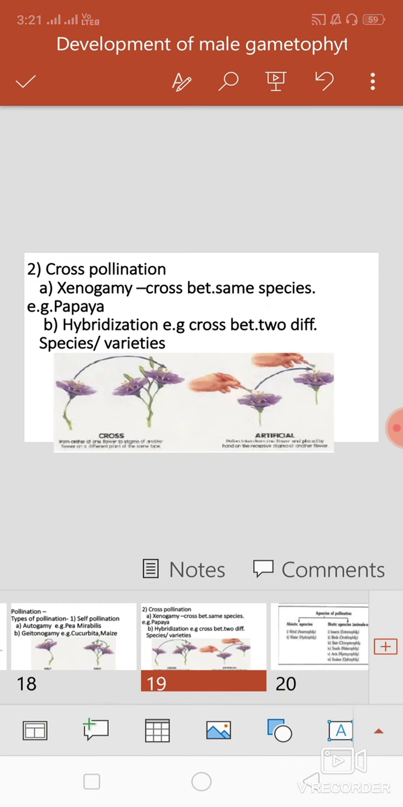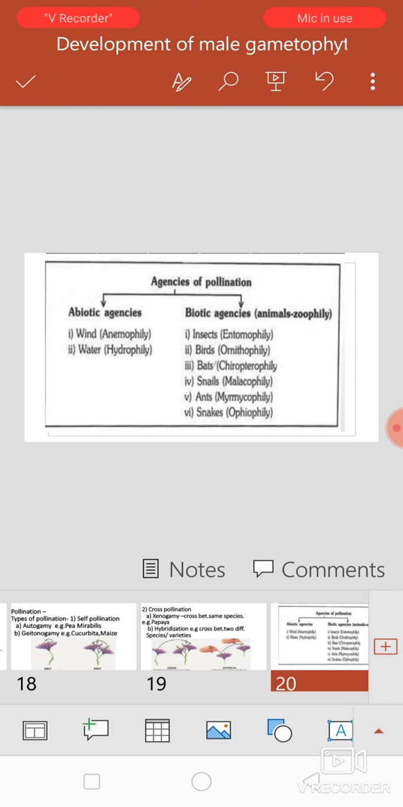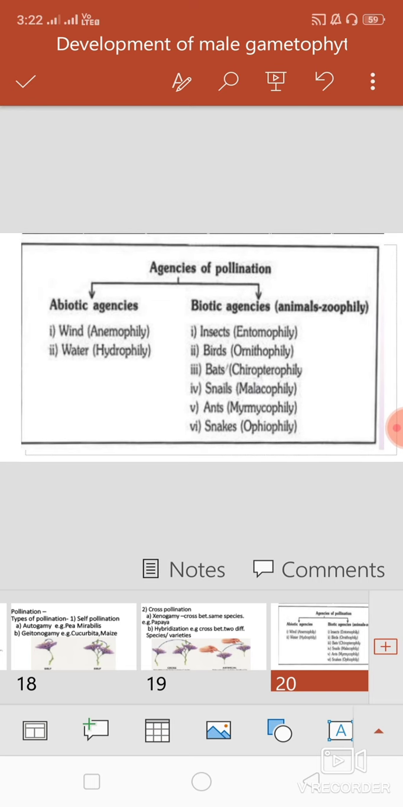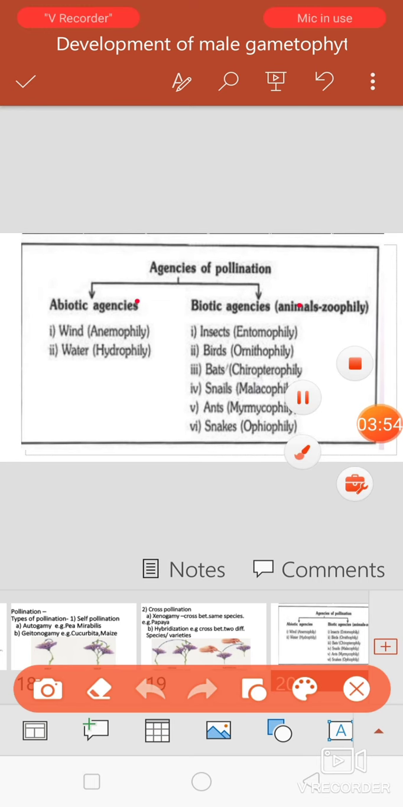Here the pollen grains are non-motile, so for transferring the pollen grains some agents are required, and these agents are called pollinating agents. What are pollinating agents? The agents which transfer the pollen grains from anther to stigma are called pollinating agents. These pollinating agents are of two types: first abiotic and second biotic. Abiotic includes non-living things, and biotic includes living organisms.